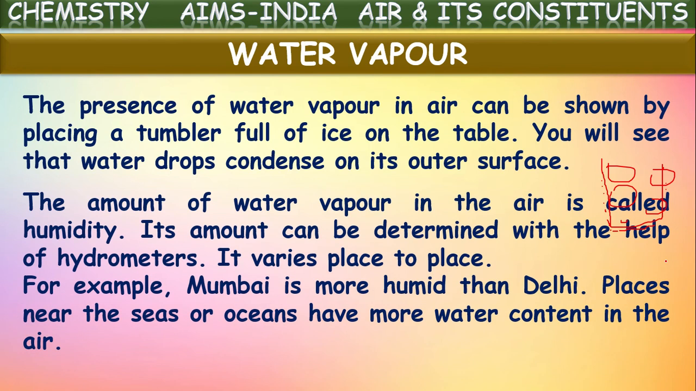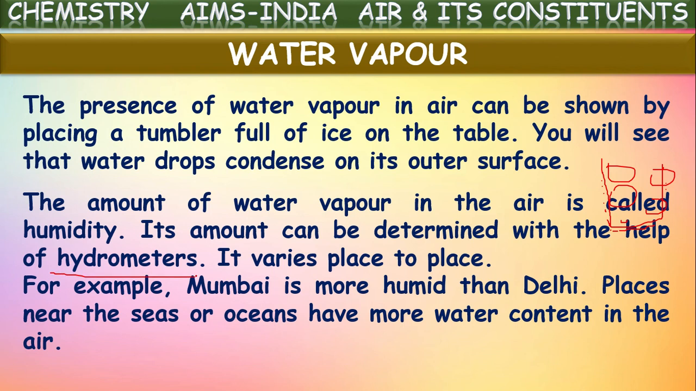So the amount of water vapor in the air is called humidity. It is also called moisture or humidity. Its amount can be determined with the help of a hydrometer, the instrument used for measuring the quantity of water vapor in the air. The instrument used to measure humidity in a place is called a hydrometer. So a hydrometer is used for measuring humidity.